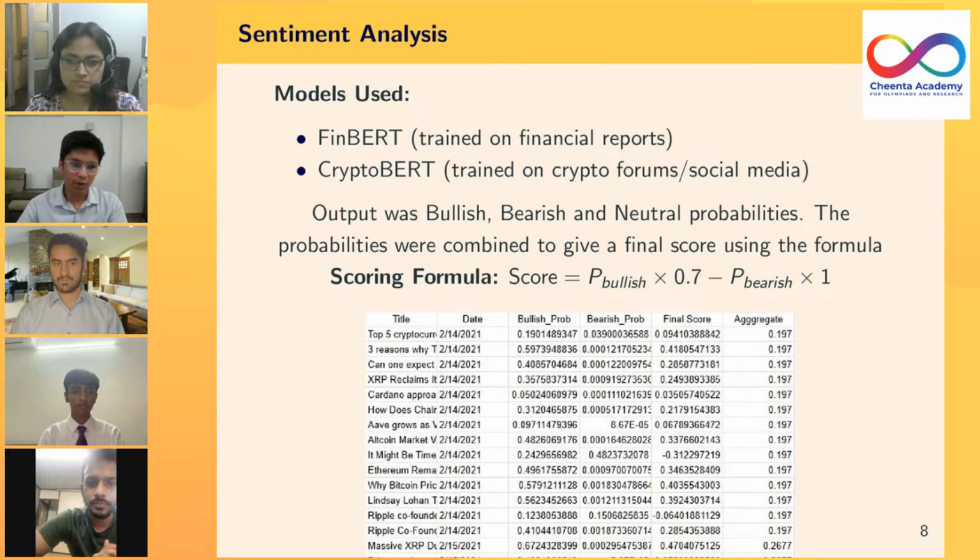We have an example output here. We have the title in the first column, the corresponding date, the bullish and bearish probabilities in the third and fourth column. We have the final score in the fifth column, which is just obtained by combining the bullish and bearish probabilities using the above formula, and the aggregate sentiment scores, which is just the average of all the sentiment scores of a particular day. Next slide, please.